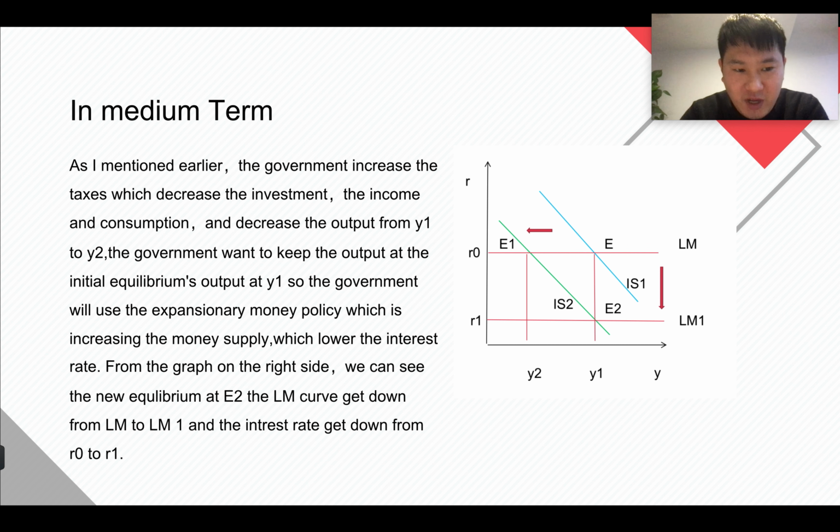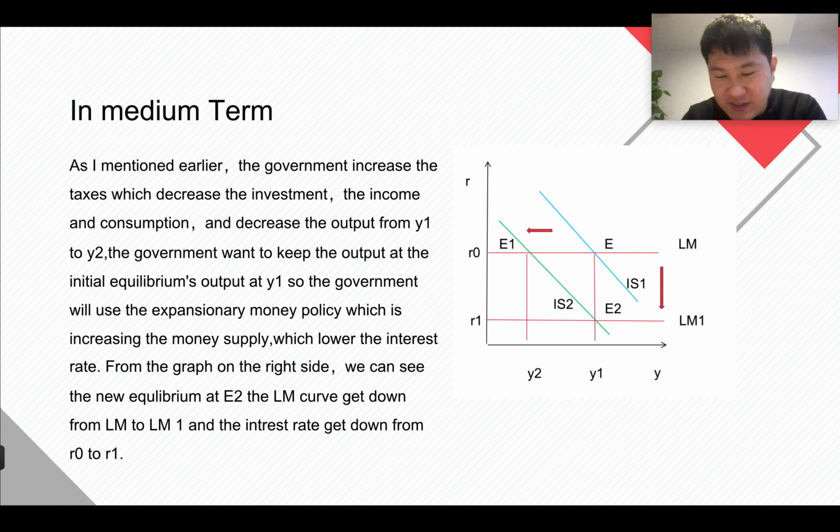In the medium term, as I mentioned earlier, the government increased the taxes, which decreases the investment, the income, and the consumption, and decreases the output from Y1 to Y2. But the government wants to keep the output at the initial equilibrium output, Y1. So the government will use an expansionary monetary policy, which is increasing the money supply, which lowers the interest rate.